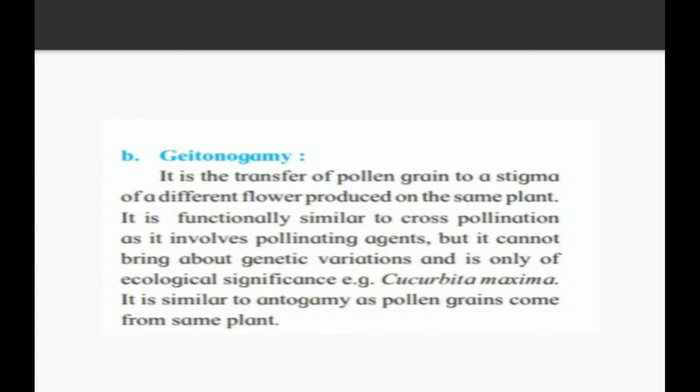It is functionally similar to cross pollination as it involves pollinating agencies, but it cannot bring about genetic variation and is only of ecological significance. Functionally they are similar to cross pollination because they require pollinating agencies, but no variation and no evolution will be there. The best example of geitonogamy is Cucurbita maxima.